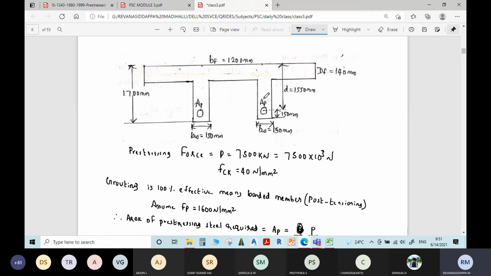If it holds good, then we can proceed with the moment of resistance. Otherwise, we need to assume the other way. Suppose you have assumed the neutral axis in the flange, then you need to assume it in the web, and then find the moment of resistance.